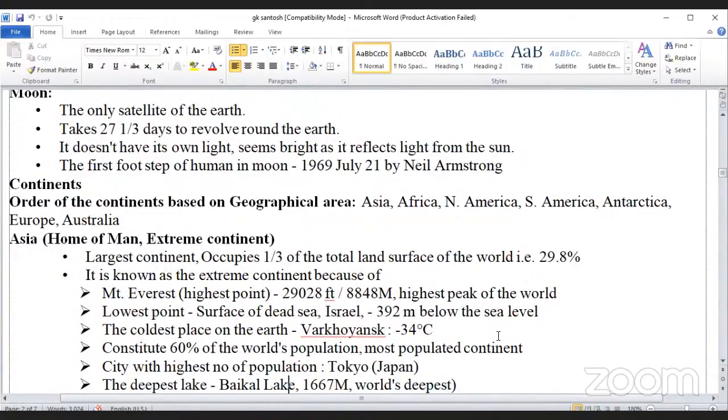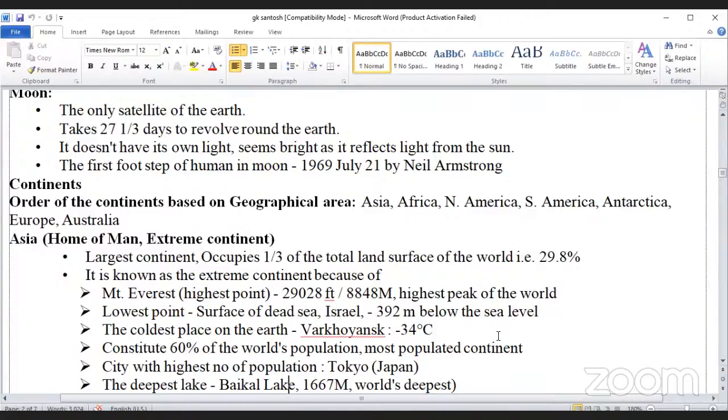Asia is also known as the home of man and the extreme continent. Asia is the largest continent, occupying 1/3 of the total land surface of the world, 29.8% of the total area of the world. It is also known as the extreme continent because of Mount Everest, the highest point: 29031 feet, or 8848.86 meters, the highest peak of the world.